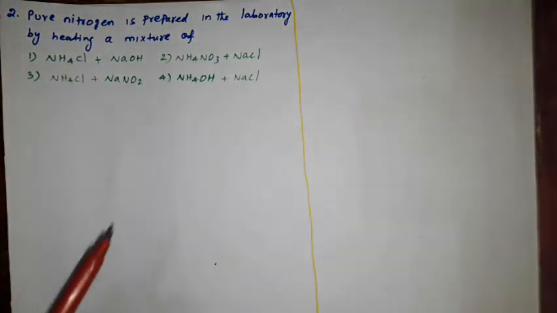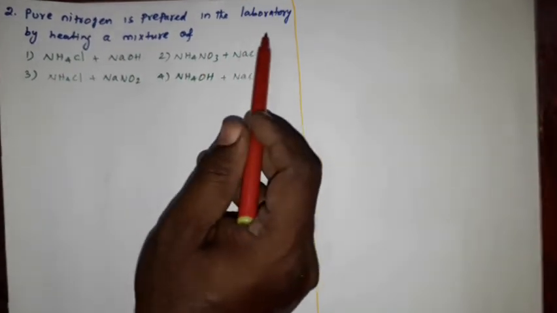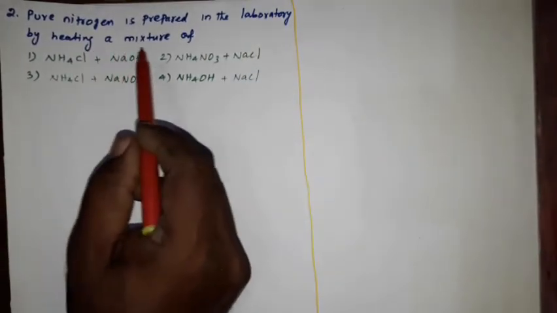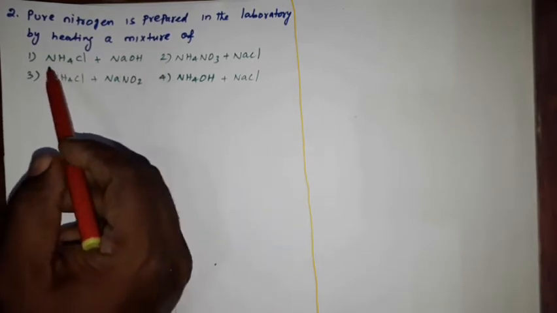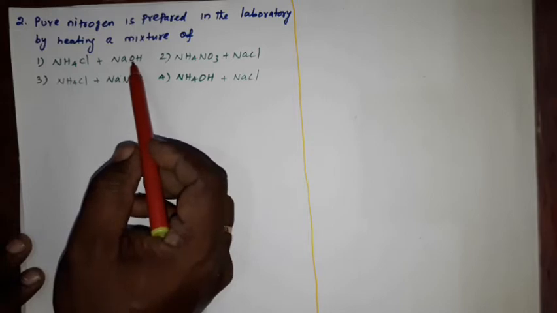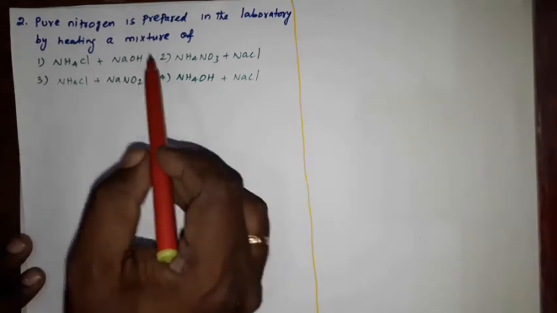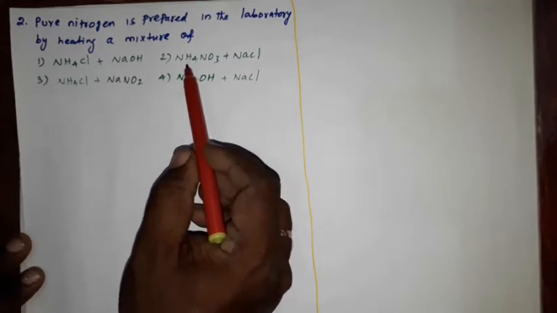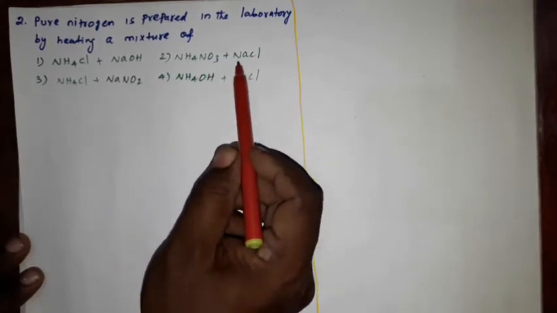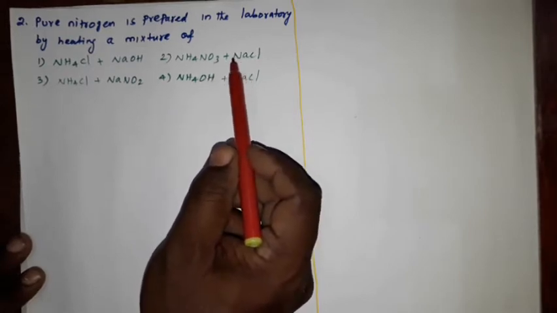Now question number 2. Pure nitrogen is prepared in the laboratory by heating a mixture of option 1, ammonium chloride and sodium hydroxide, NH4Cl plus NaOH. Option 2, NH4NO3 plus NaCl, that is ammonium nitrate and sodium chloride.